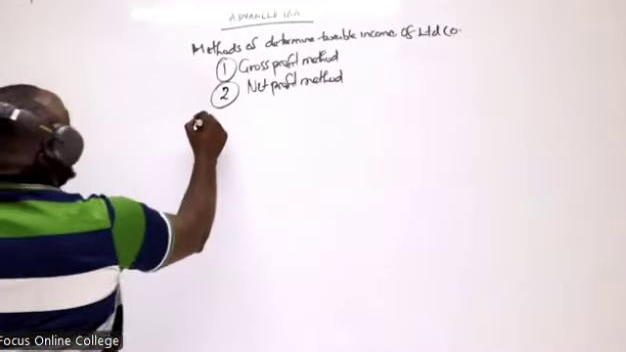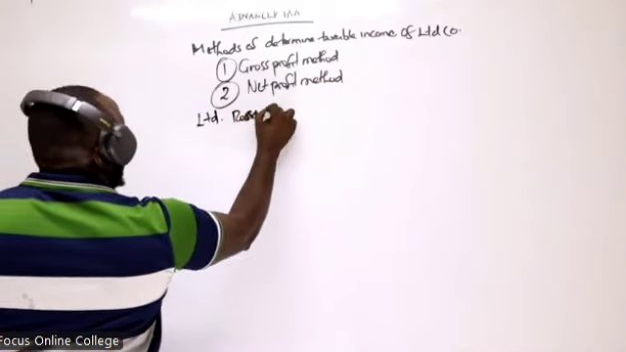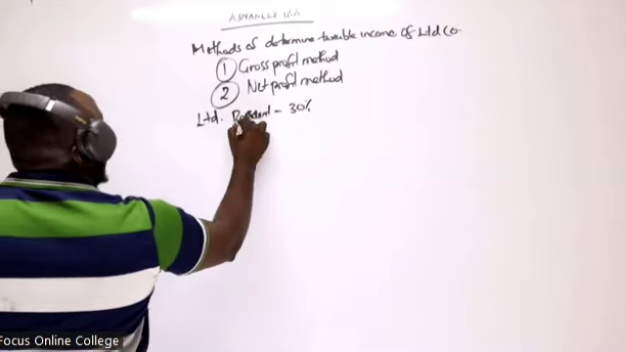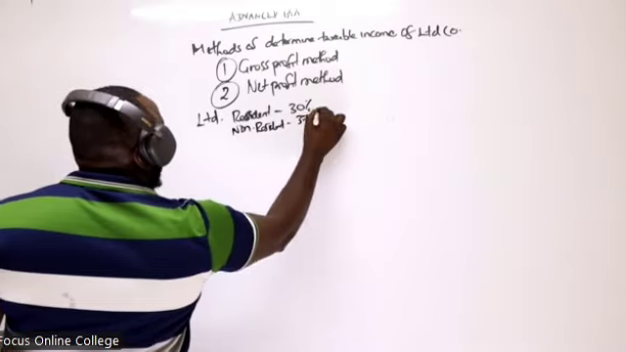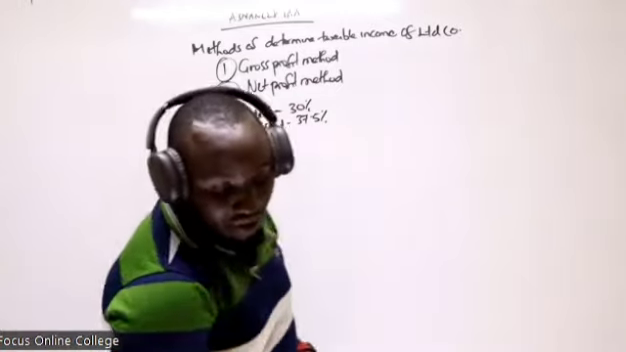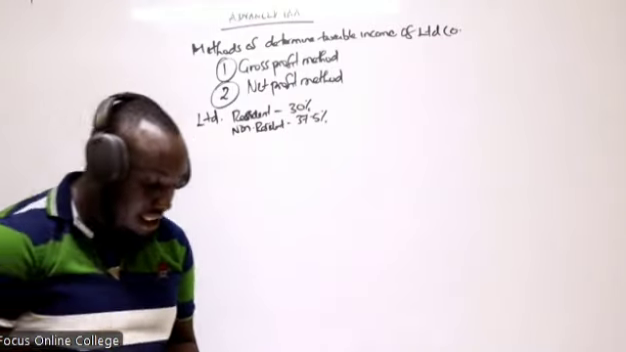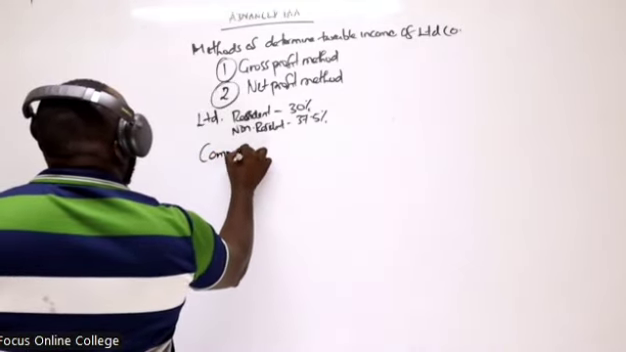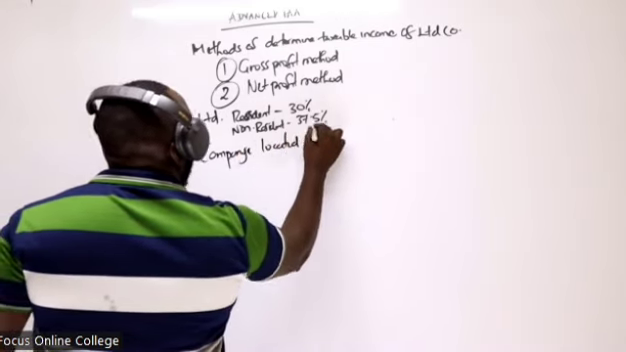For a limited company, we tax the resident company at the corporate rate of 30%, and the non-resident at 37.5%. I want you to include a number of things on this. That is, companies located at EPZ.